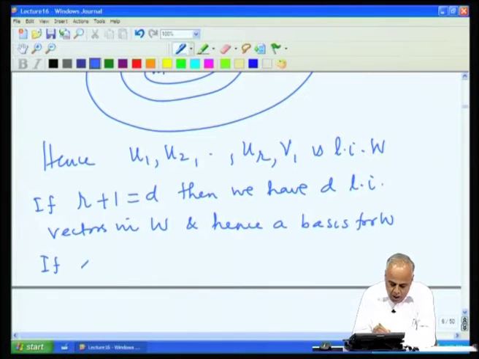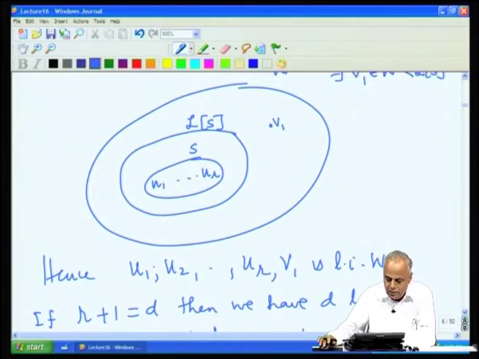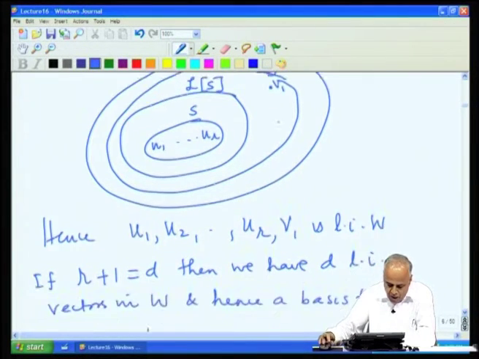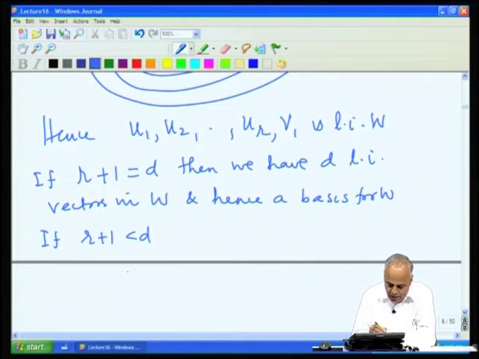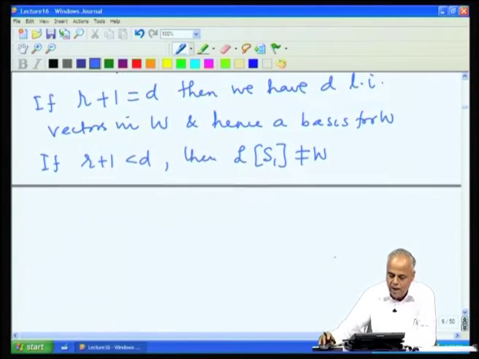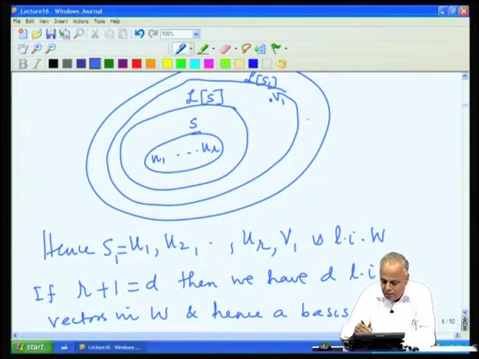If R plus 1 is still less than D, what we do is, we now look at the space spanned by all these vectors together. So, if R plus 1 is less than D, and I call this set S1, LS1 will still not span W. That means I can pick another vector V2 outside this.